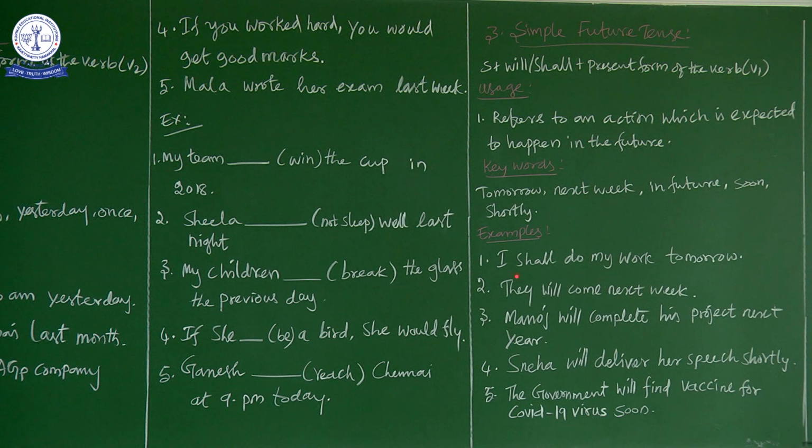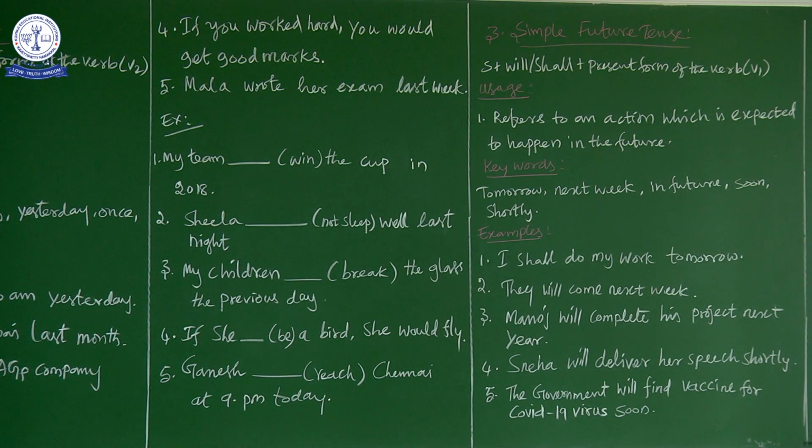First one, I shall do my work tomorrow. Now, what is the keyword here? Tomorrow. This tomorrow refers to future action. So, I shall do my work tomorrow. Does it refer to uncertainty or certainty? It may happen or it may not happen. But I am just fixing it. I am just telling myself that I shall do my work tomorrow. It is not a fixed one, but an uncertainty.